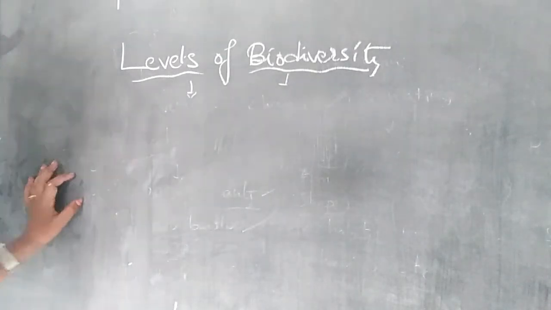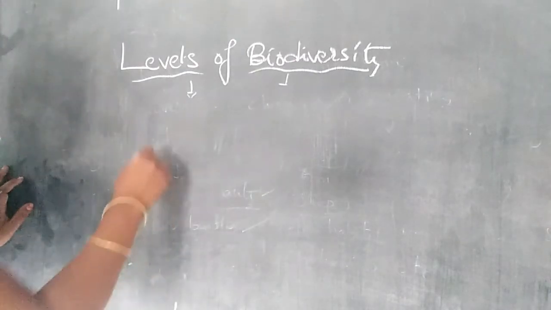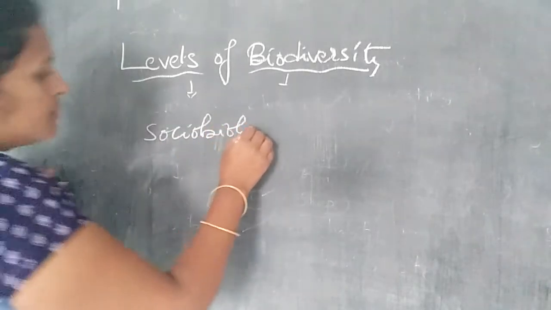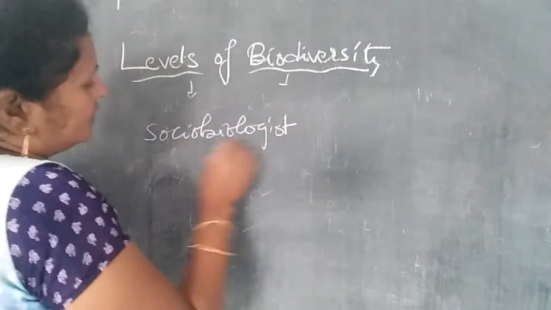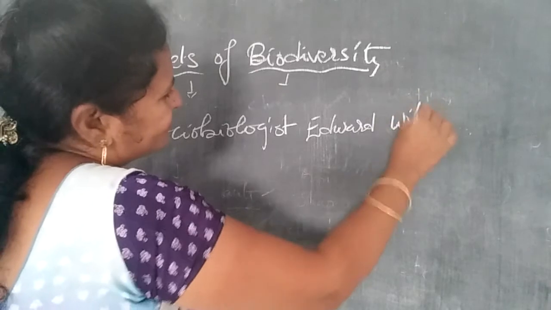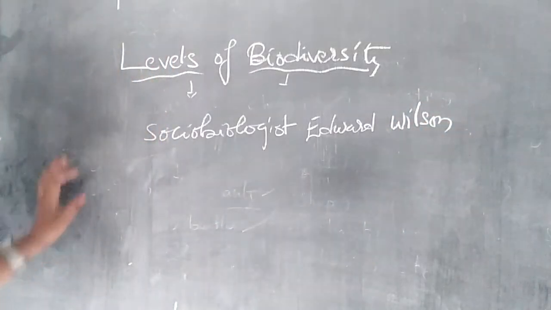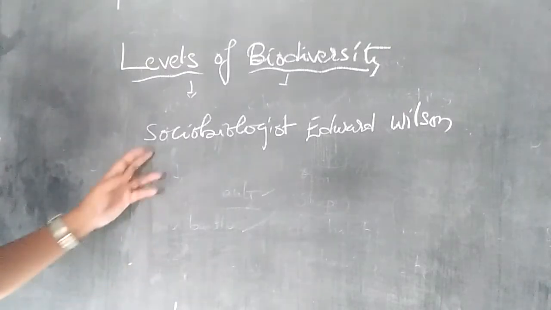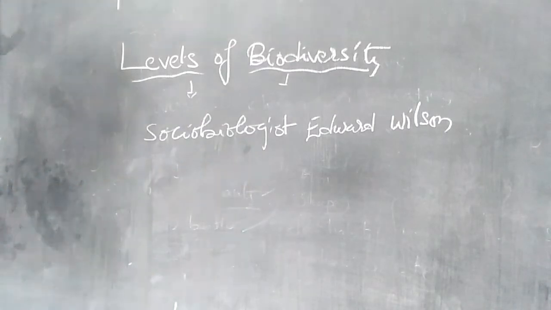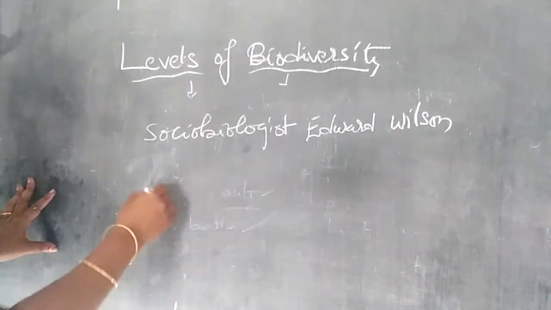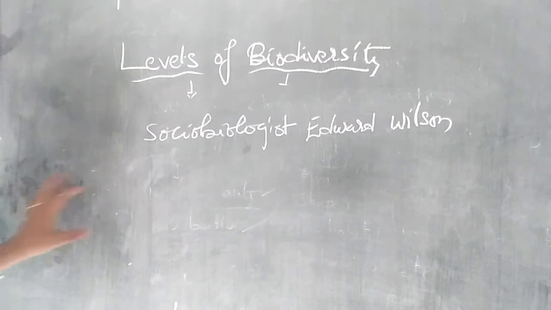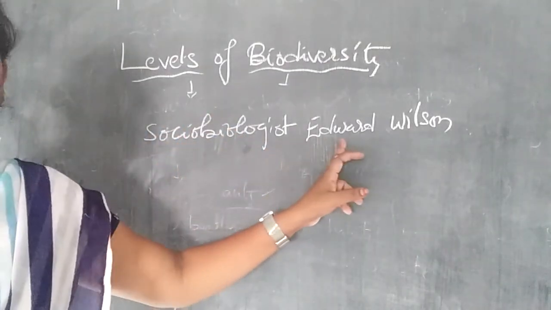First of all, biodiversity was popularized by sociobiologist Edward Wilson.